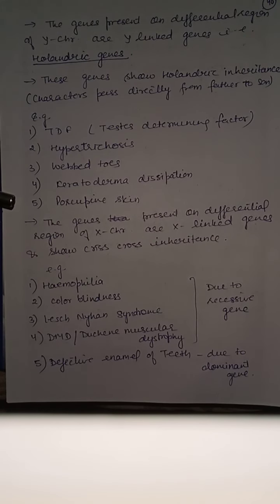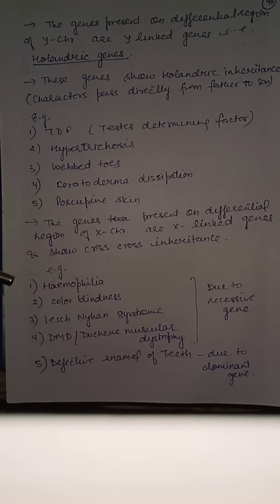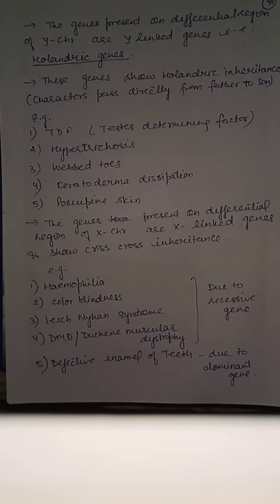The genes present on differential region of X chromosome are X-linked genes and show crisscross inheritance. Crisscross inheritance means from mother to son and then from son to daughter. This type of inheritance is known as crisscross inheritance. Examples for crisscross inheritance are hemophilia, color blindness, Lesch-Nyhan syndrome, Duchenne muscular dystrophy. These 4 diseases are due to recessive gene. Their genes are recessive. Defective enamel of teeth is due to dominant gene.